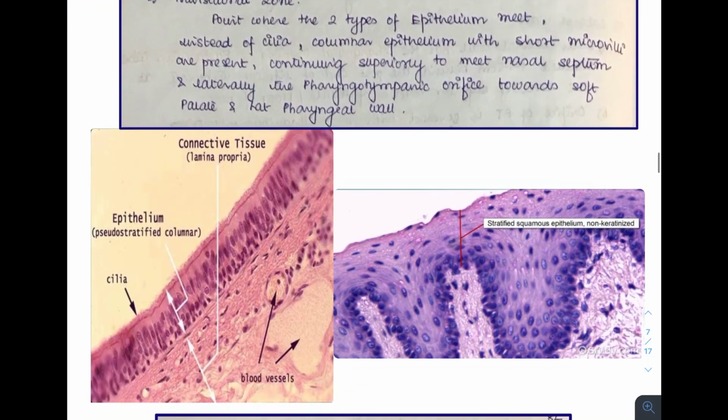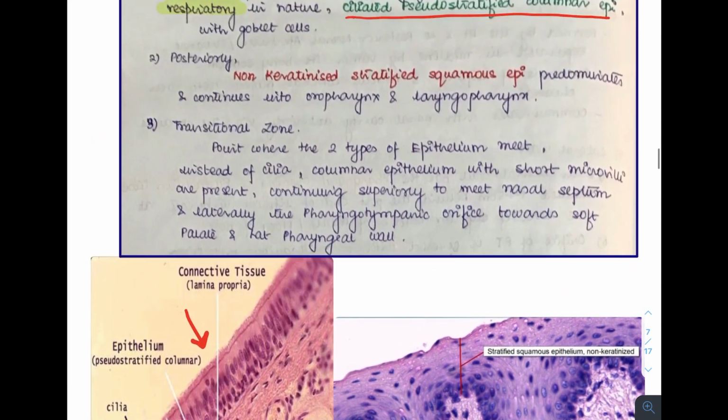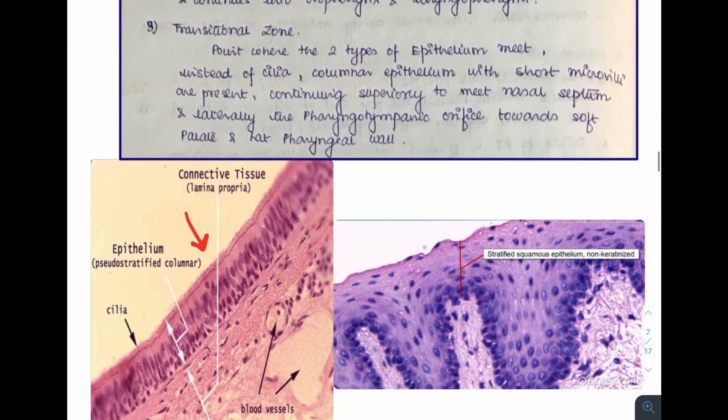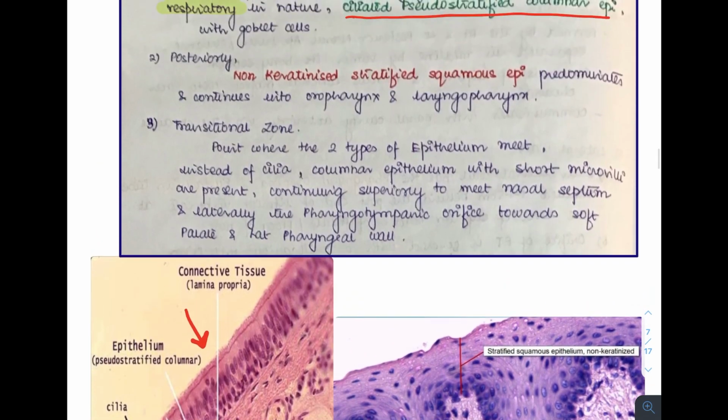As we see in this picture, this is that of ciliated pseudostratified columnar epithelium. And the second kind of epithelium, which is located more posteriorly, is a non-keratinized stratified squamous epithelium. And this epithelium is what continues down to line the oropharynx as well as the laryngopharynx.